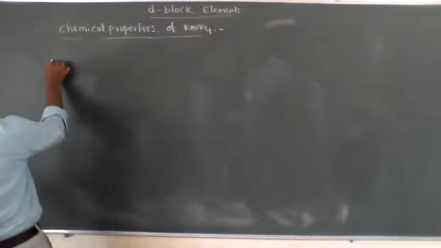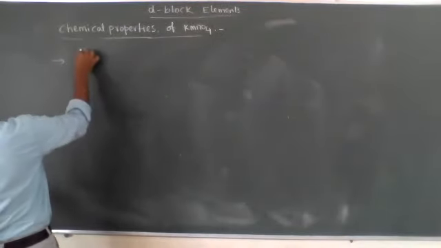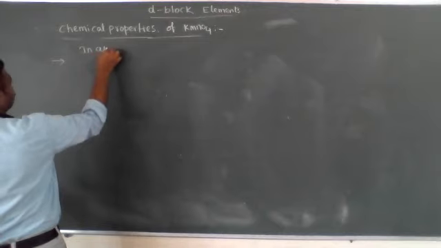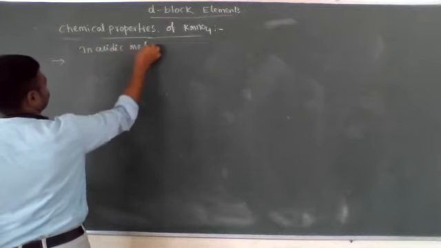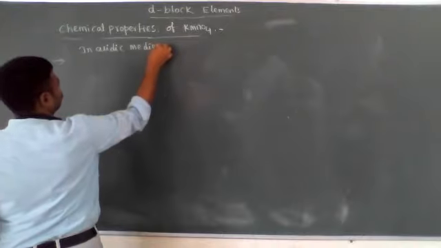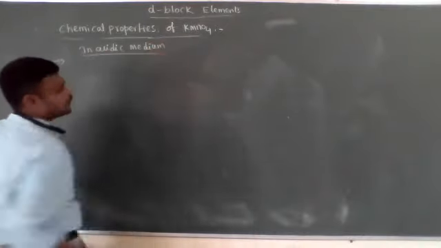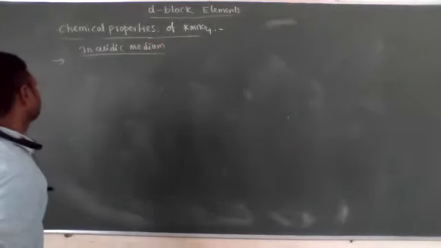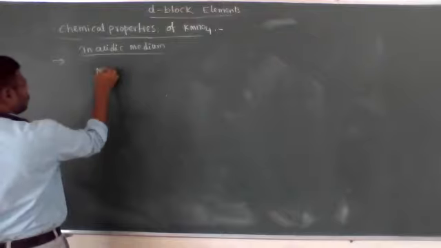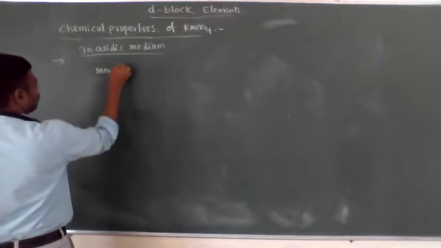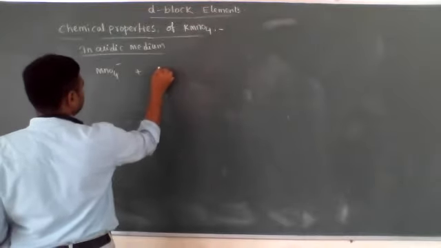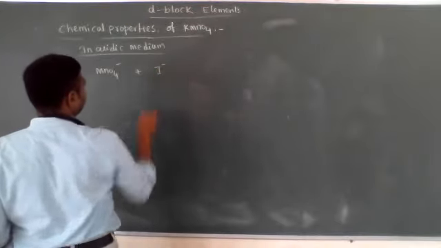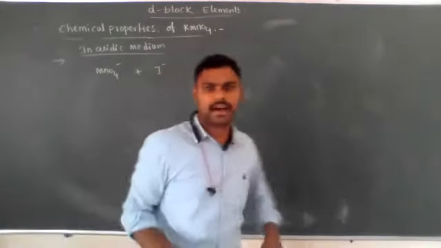First one, in acidic medium, MnO4 minus, permanganate ion, oxidizes iodide ion.